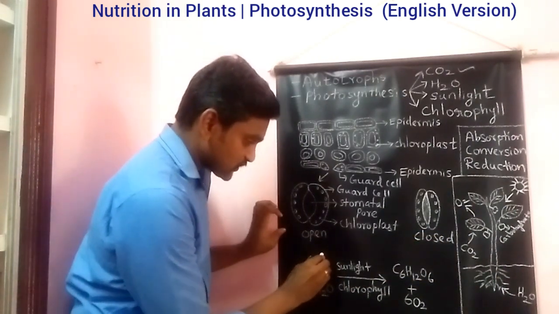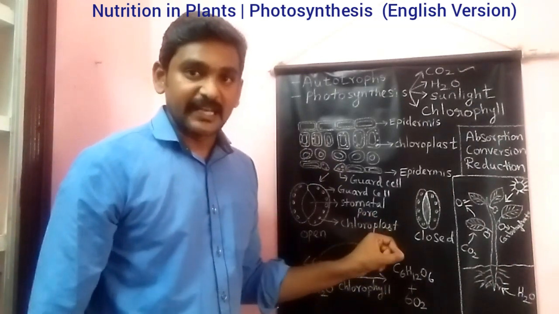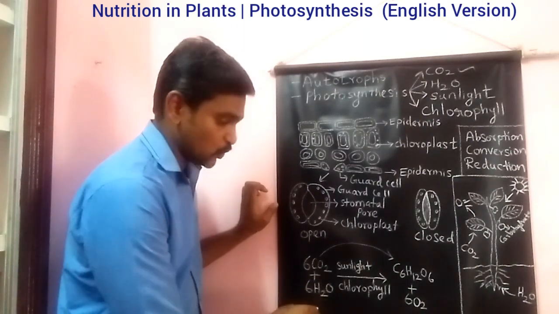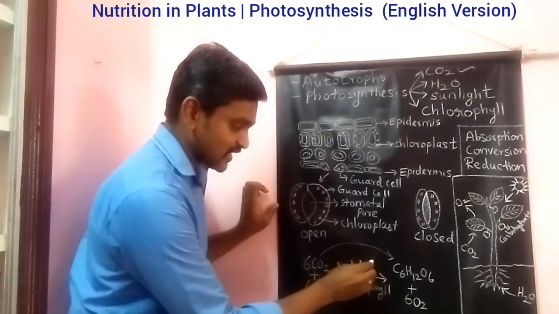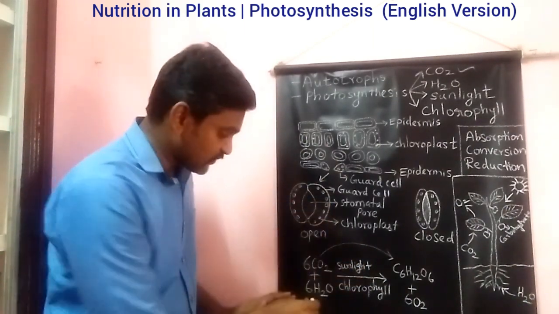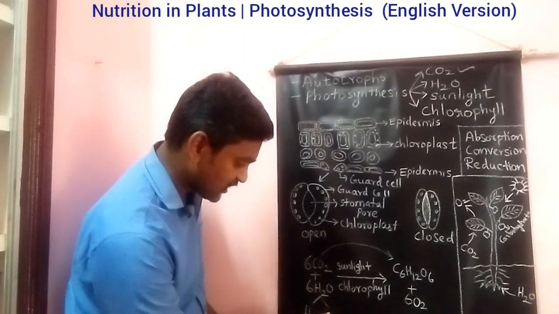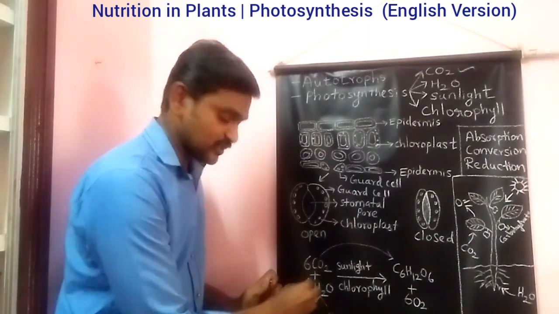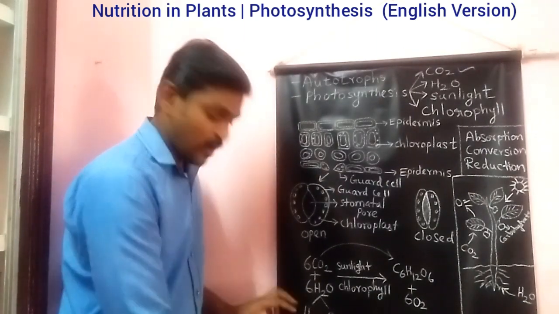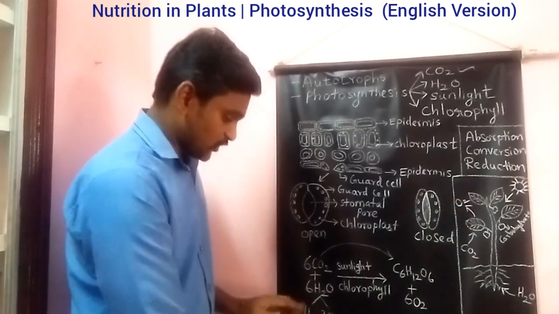What happens? This carbon dioxide will be reduced to form the starch material, that is carbohydrate. Whereas this H2O, what will happen to this H2O? You can see here the sunlight is here. With the help of the sunlight, this chlorophyll pigment will split the water molecule. It will split into hydrogen and oxygen. So this water will be split into hydrogen as well as oxygen. Actually here 3 molecules of oxygen and 6 of hydrogen will be there. So it will be split like this.